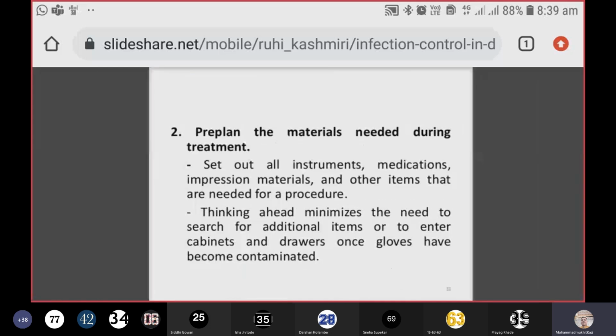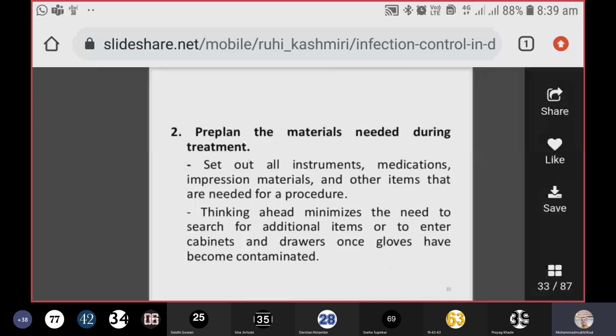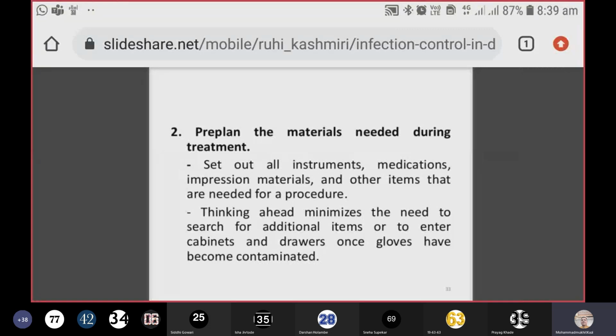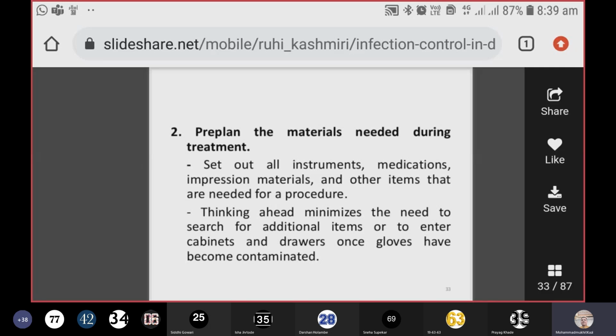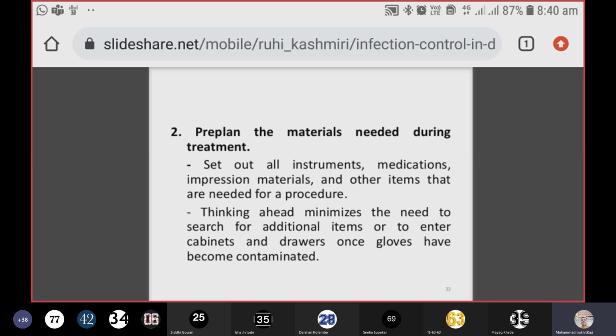Then what is the next plan? Pre-plan the materials needed during treatment. It should not be like, hey, this is not there, you please bring it. Don't do that. Whatever items are required, make a checklist, a checklist of 20 items, 25 items, whatever is required, and start before taking patient care. Just take it. Yes, this is there, this is there, this is there. Okay, this is not there. Bring it. Sometimes you might forget also, we are all human, we make some mistakes, so it's okay. But you must take care of all the precautions. You have a checklist and just take it.